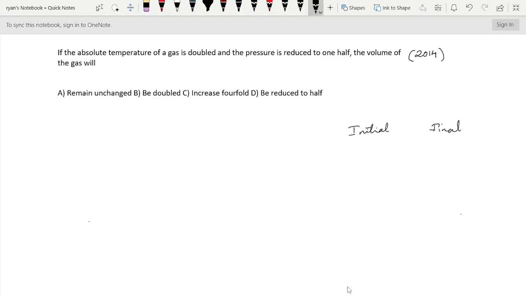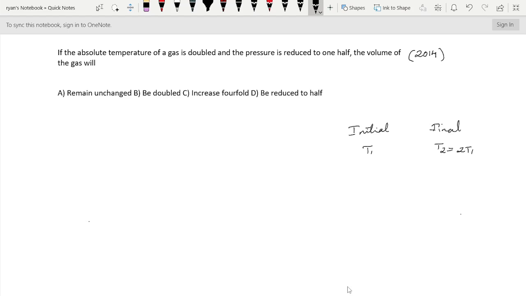Initial temperature we can write T1 and final temperature we can write T2. Because the absolute temperature of a gas is doubled, I am going to write T2 is equal to 2T1.